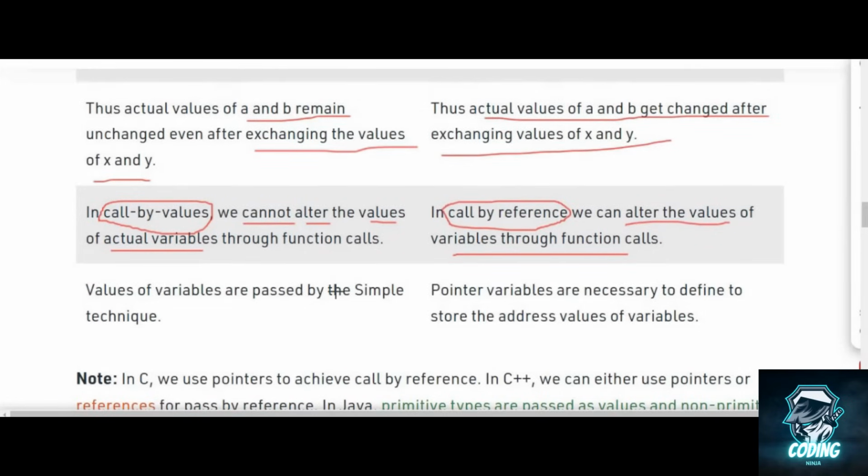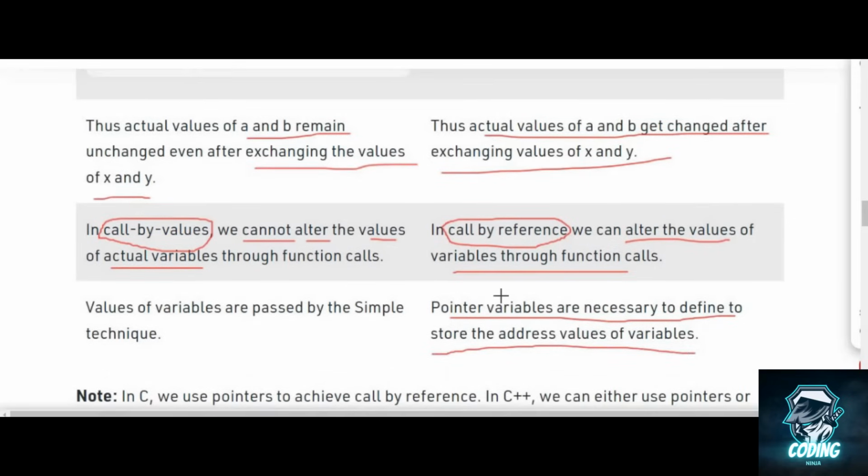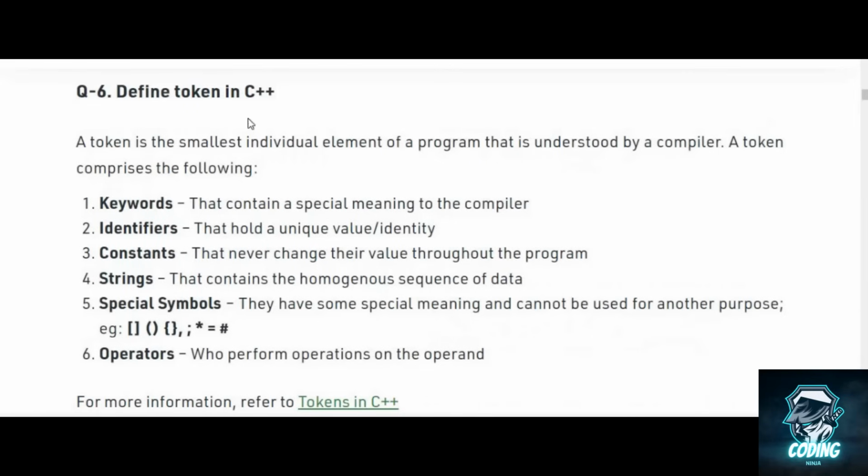Values of variables are passed by simple techniques. Pointer variables are necessary to define to store the address value of a variable. So that's all you should know about call by reference and call by value. Now we'll move on to our next question.